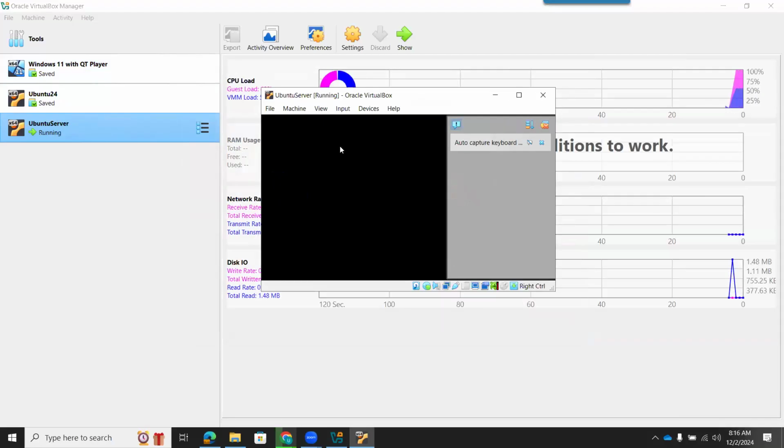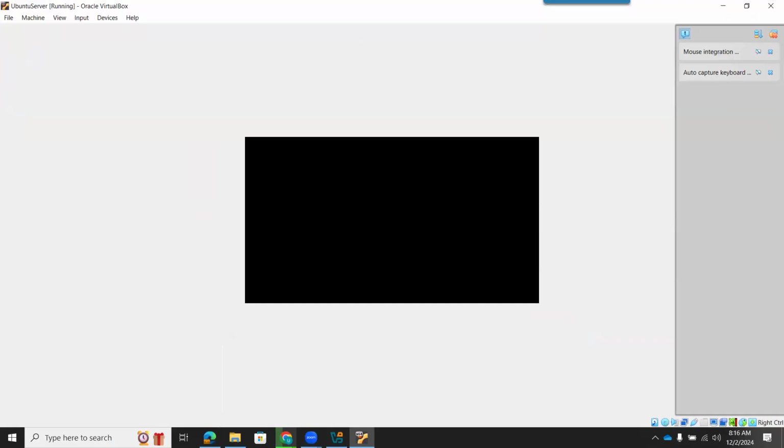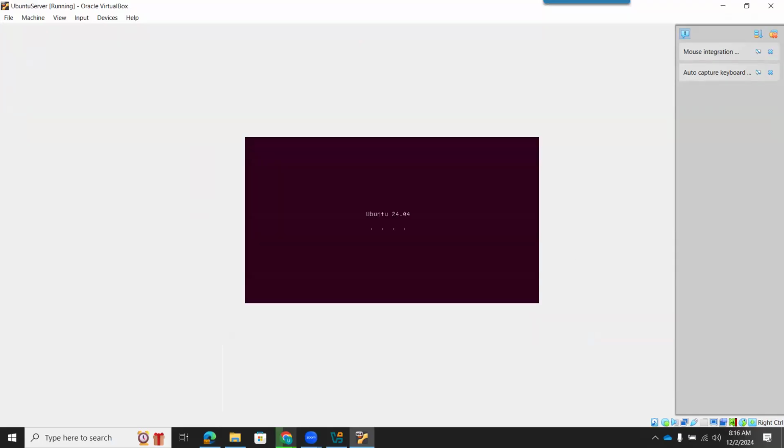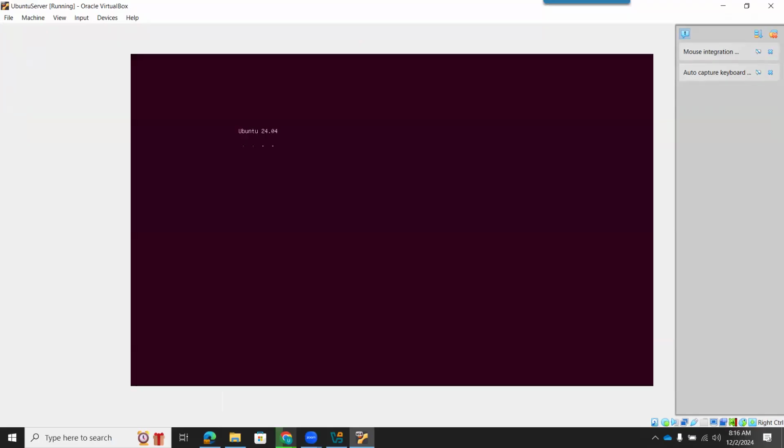And you can see try or install Ubuntu server. It will install automatically. It will take some time and you just have to follow next, and your machine will be ready.